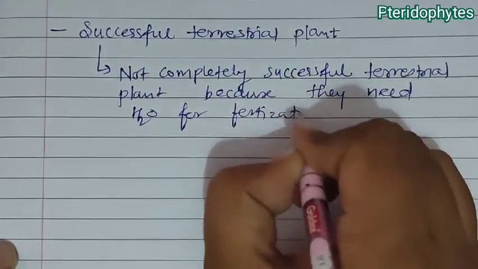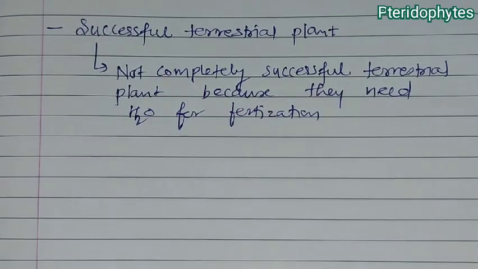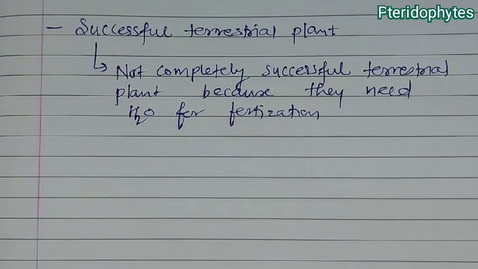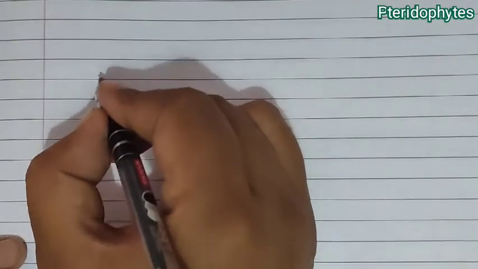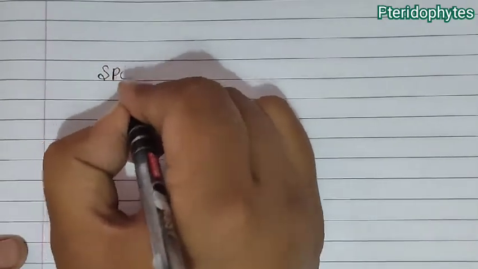As long as, in evolution, they need water, they are not considered completely successful terrestrial plants. Next, when we talk about pteridophytes, they have two particular bodies, the sporophyte and the gametophyte.